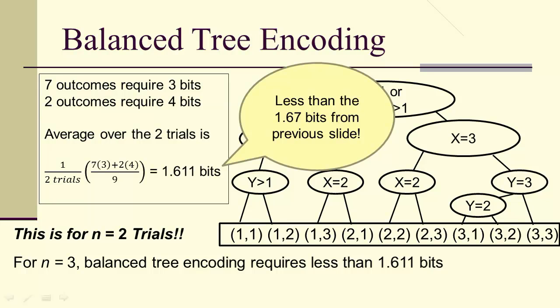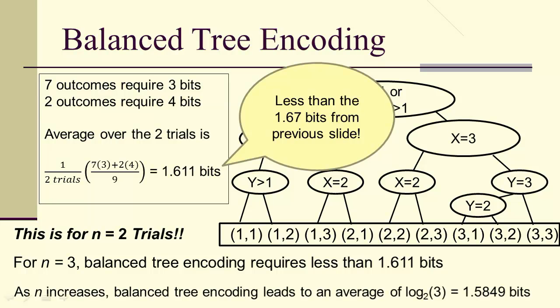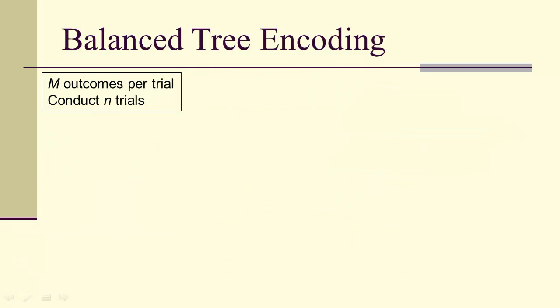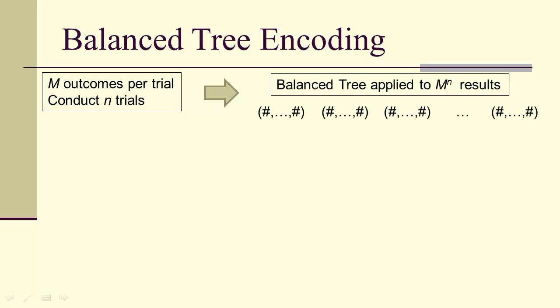For n equals 3, we would get even fewer than 1.611. And in particular, if we keep going, we'll find that the log base 2 of 3 is 1.5849 bits. In other words, 1 trit is 1.5849 bits. And here's how it works in general. And this is for m equally likely outcomes. We take our balanced tree and apply it to m to the n possible results for the n trials.